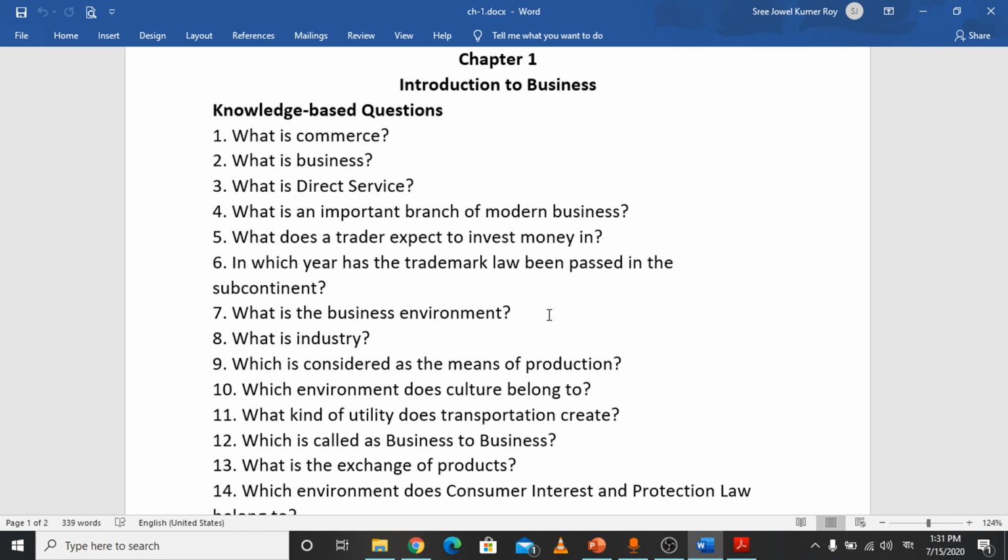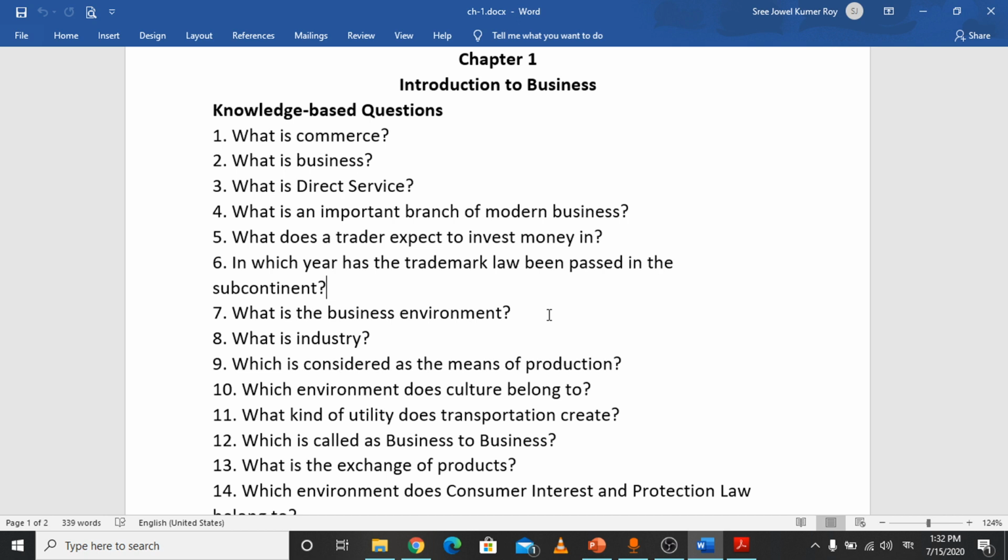What is the business environment? Business environment means the elements which form the environment, which have direct or indirect influence on the formation and function of business.